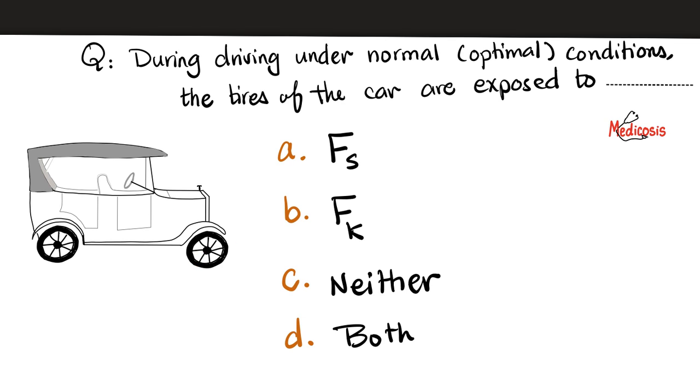But under optimal conditions, the particle of the tire right here, which is hitting the road, is not going to slide over it. Instead, it will rotate and another particle will take its place, which means the tire is rolling, not sliding, and that's a big difference, making static friction the correct answer.